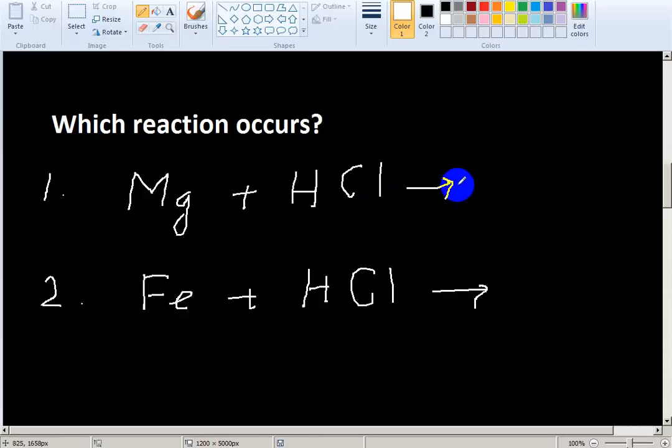So which reaction will occur, reaction 1 or 2? Magnesium reacts because it is above hydrogen in the reactivity series. So reaction 2 will not occur. Reaction 1 will occur and form hydrogen gas.